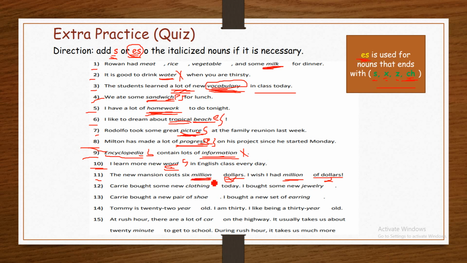Here million is an adjective. Dollars is a noun. It has an s. Therefore, we cannot add s here. I wish I had millions of dollars. Here million is a noun and dollars is also a noun. Therefore, here we can count million.